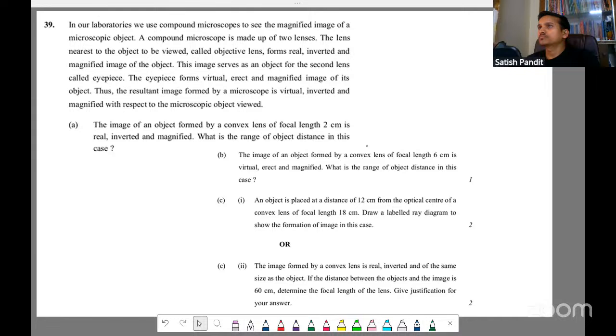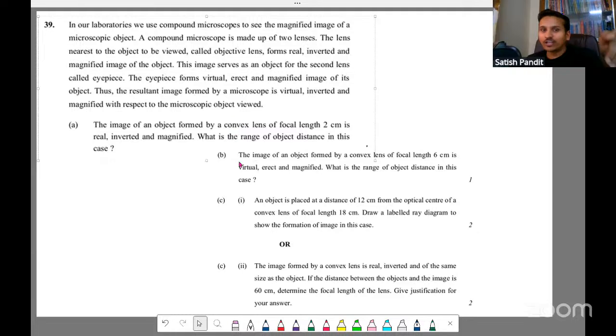Excuse me, sir. Yeah, please tell me. Sir, in the last line it's given as microscope forms virtual, inverted, and magnified. How can a virtual image be inverted, sir? See, there may be some mistake, but you just forget about this theory part.